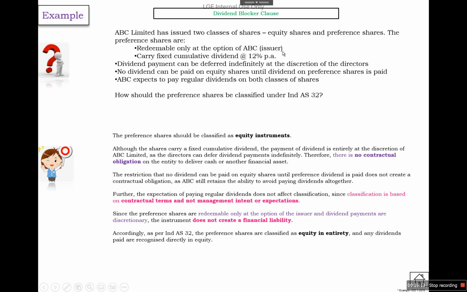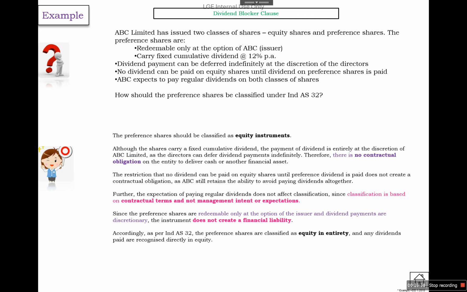So both things can be deferred at the discretion of the issuer, redemption and dividend also. No dividend can be paid on the equity shares until the dividend on preference shares is paid. It doesn't matter that ABC expects to pay regular dividends on both classes of shares. It is a practice, but we have to classify as per the terms of the contract.